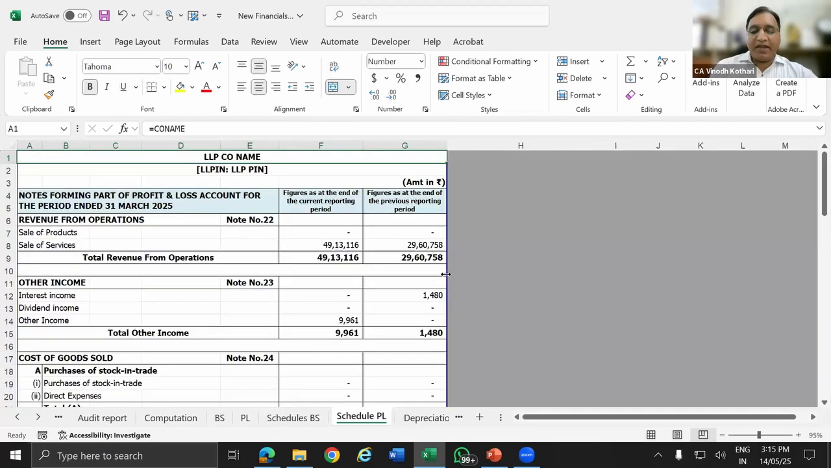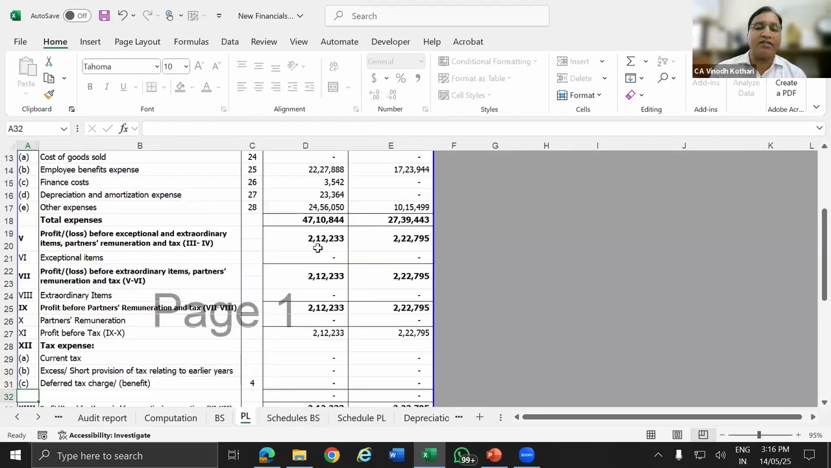In the same way, your P&L again has the notes to accounts. Every note number is there and the breakup is there. So till this data, what happens? From your first schedule, that is from these notes, the data is updated in your balance sheet and P&L.